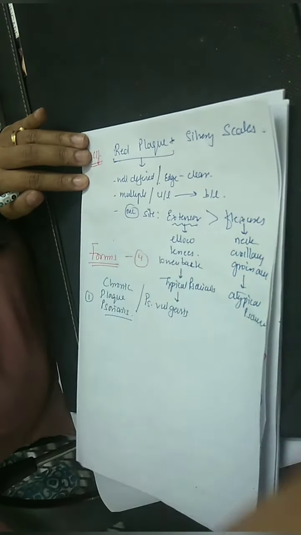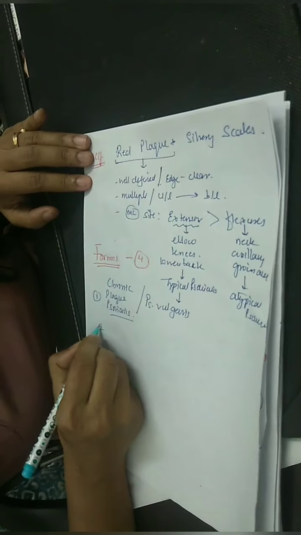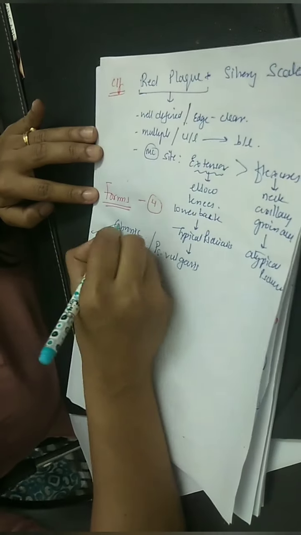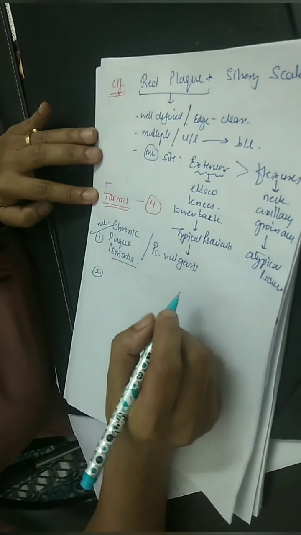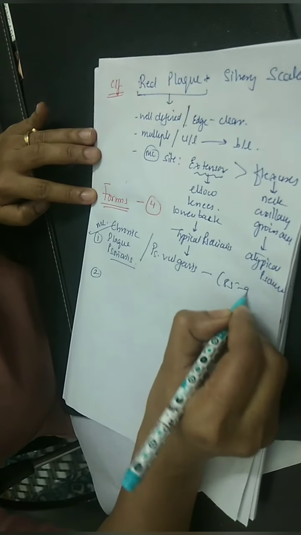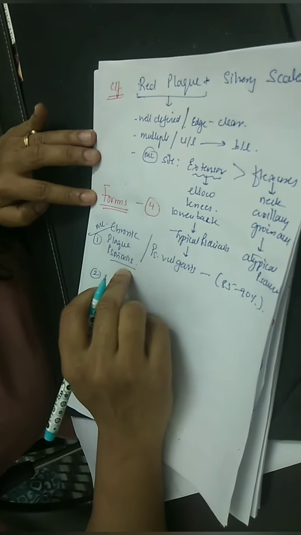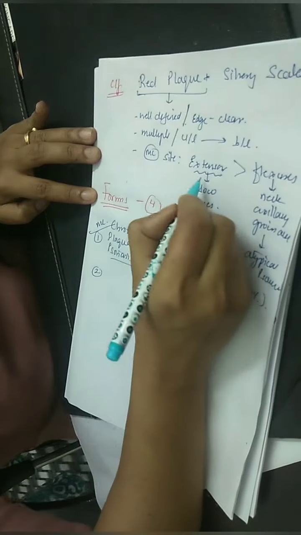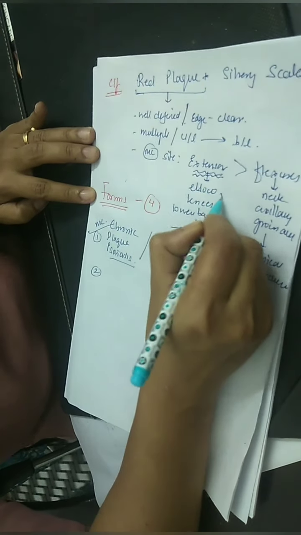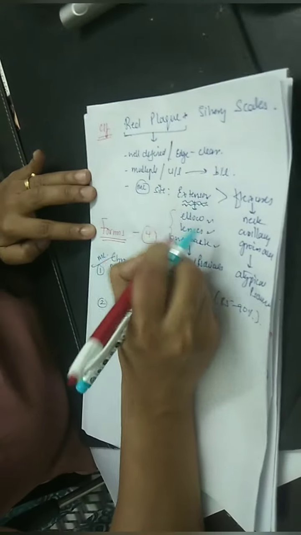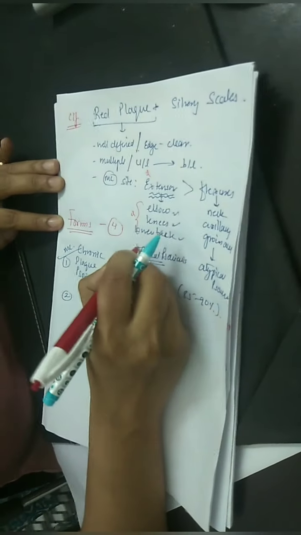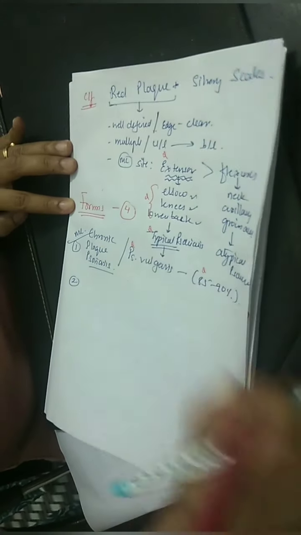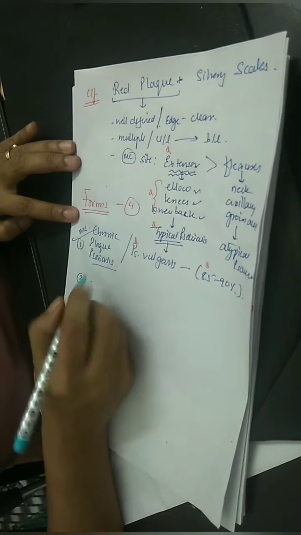So, what are the forms of psoriasis? We have 4 forms of psoriasis. The most common and the first is chronic plaque psoriasis. 85 to 90% of psoriasis is chronic plaque psoriasis, which is typical psoriasis present in extensor areas: elbow, knees and back. This is your MCQ. Okay, what was the second?